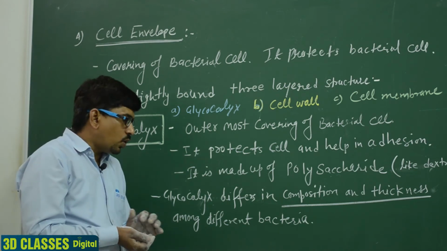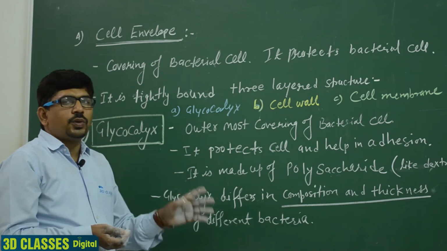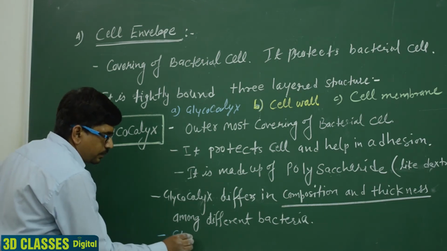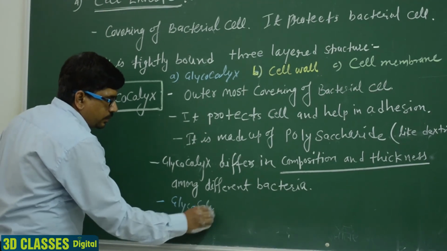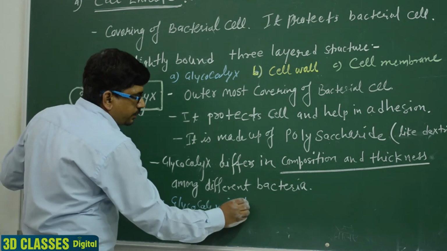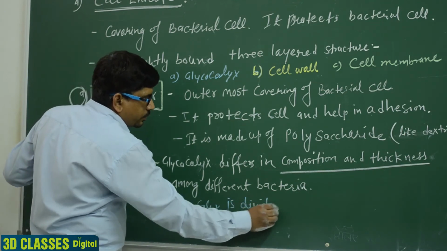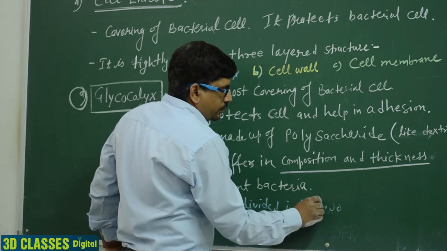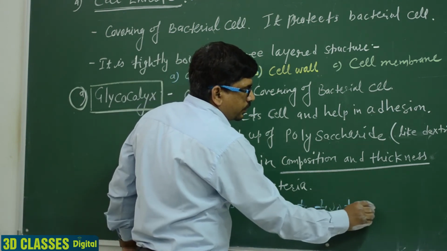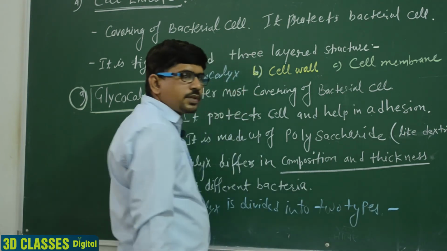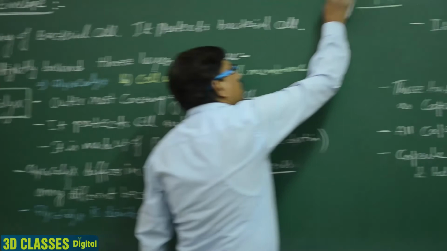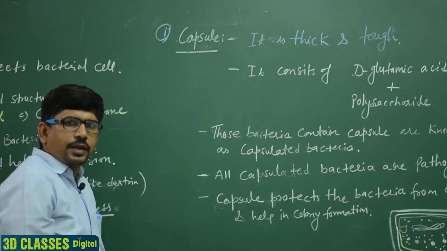Clear? So glycocalyx is divided into 2 types. The first one is the capsule.